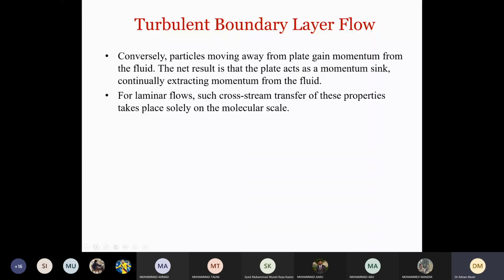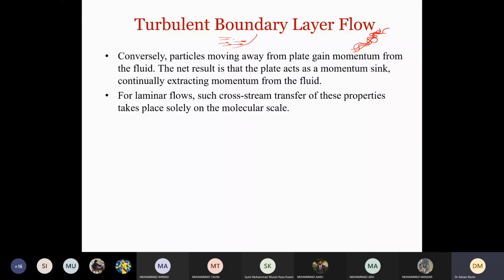Why do we have these sinks? Because now the fluid particle is moving in the x and y directions both, as we saw in the case of turbulent flow. So in this case, because it is moving in the x and y directions both, we will have a momentum sink. But laminar flow is always straight.